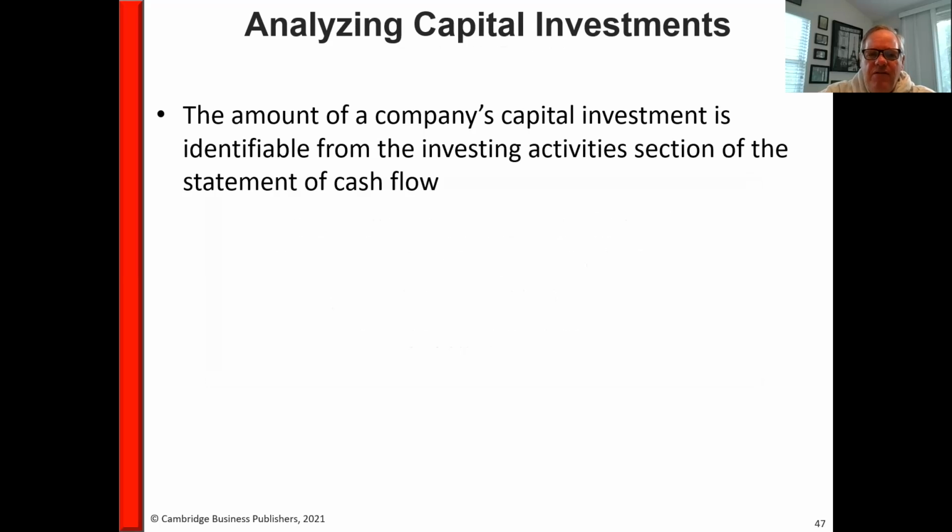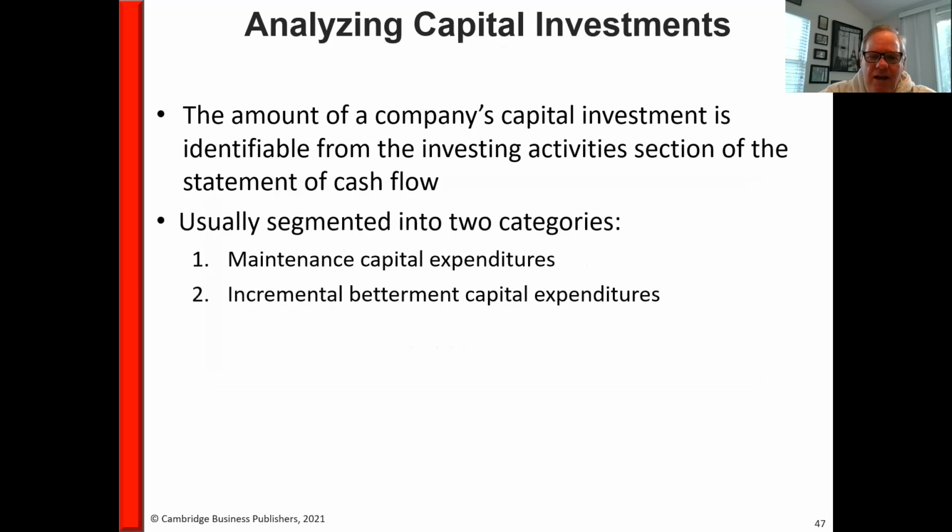So the amount of the company's investment, if you look in the investing activities on the statement of cash flows, you can see how much a company actually invested in property, plant, equipment, and its other long-lived assets. You've got maintenance capital expenditures and incremental capital betterment expenditures. You have to look at both of these. Those would be the two types of costs of investment. We talked about these earlier.